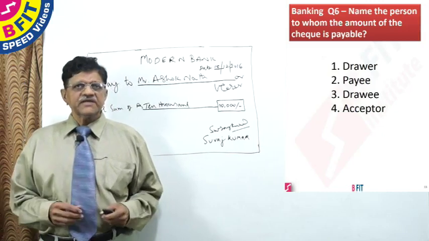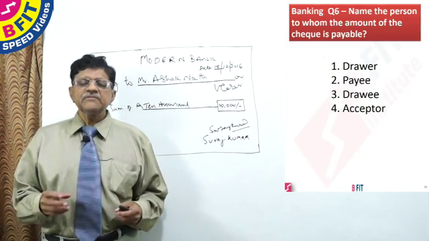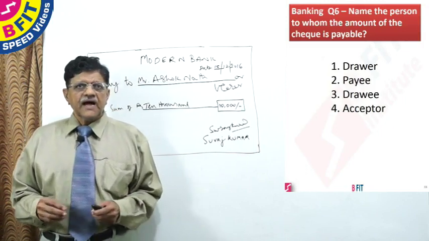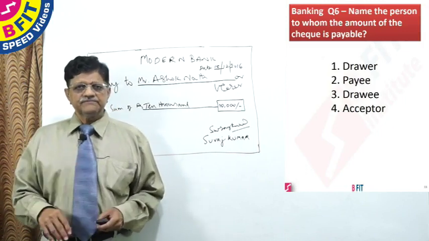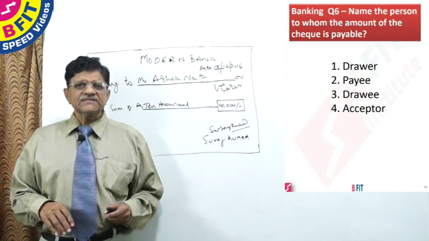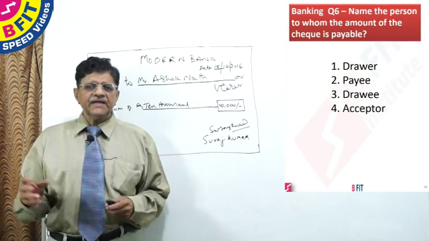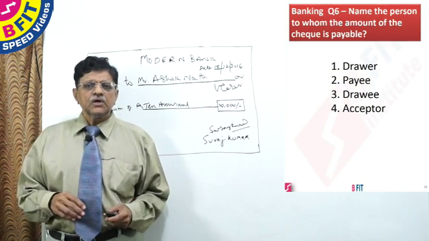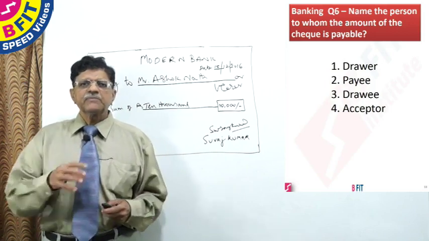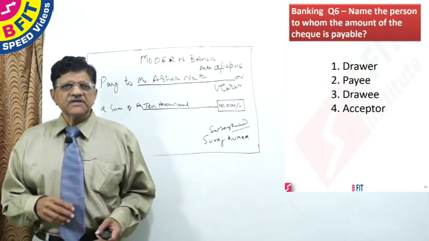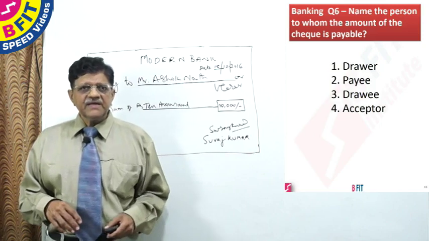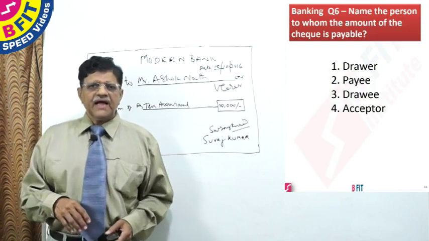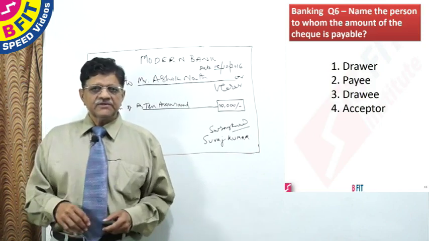The next question is, name the person to whom the amount of the check is payable. What is technically the name of the person to whom the amount mentioned in the check is payable? The options given are drawer, payee, drawee and acceptor. It's a very interesting question.